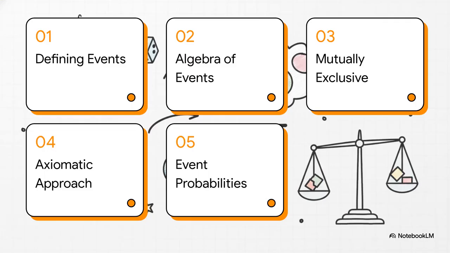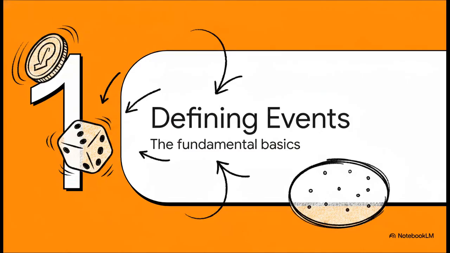So here is our agenda for today. 1. Defining mathematical events. 2. The algebra of events. 3. Mutually exclusive outcomes. 4. The axiomatic approach. And 5. Calculating event probabilities. Let's jump right into Section 1, Defining Mathematical Events, the fundamental basics.